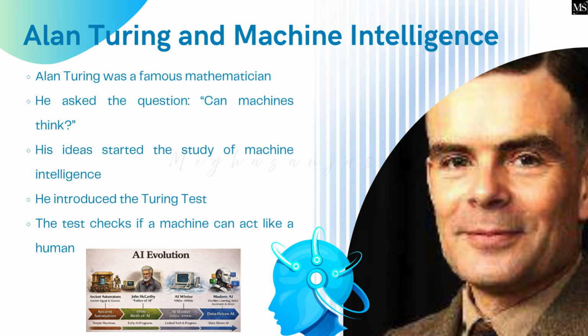Alan Turing and machine intelligence. Alan Turing was a famous mathematician. He asked the question, can machines think? His ideas started the study of machine intelligence. He introduced the Turing test. The test checks if a machine can act like a human.